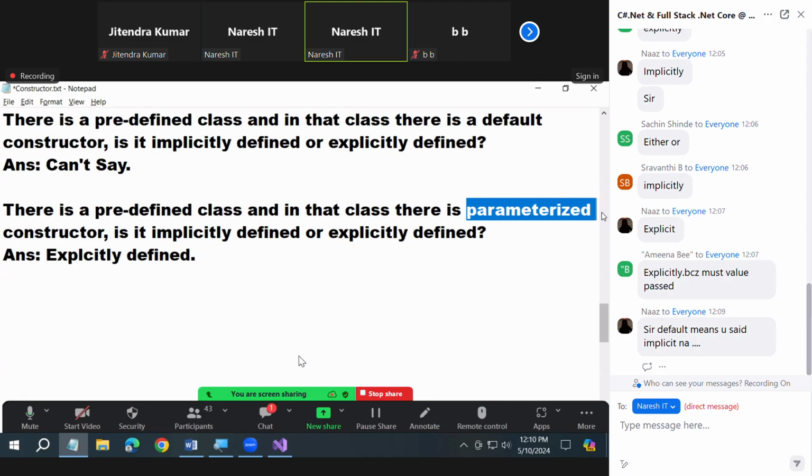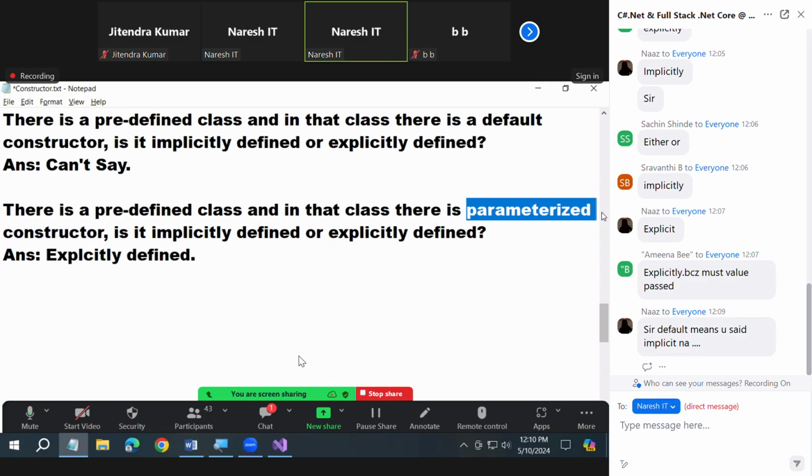What is a constructor? A special method. What is the responsibility? Initialize the fields. What is the name? Class name. Return type? Non-value returning. Okay. Next. Constructor is mandatory or optional for a class? Mandatory. So because it is mandatory, what did I say?